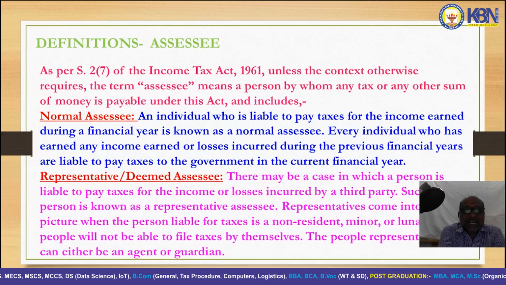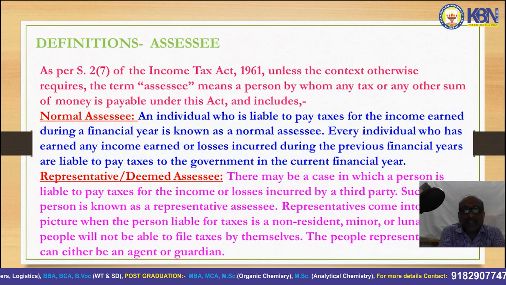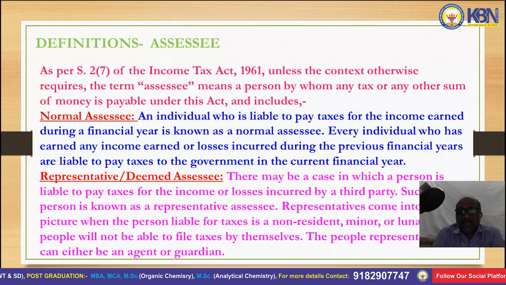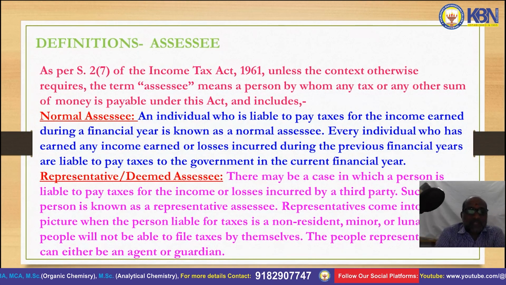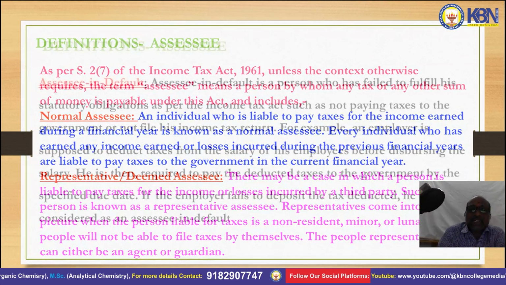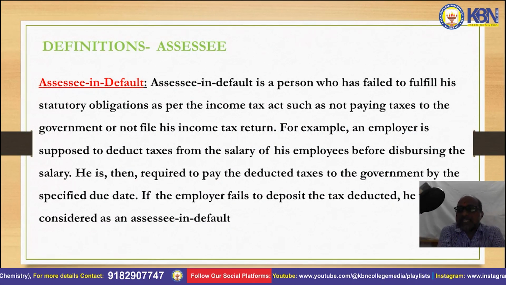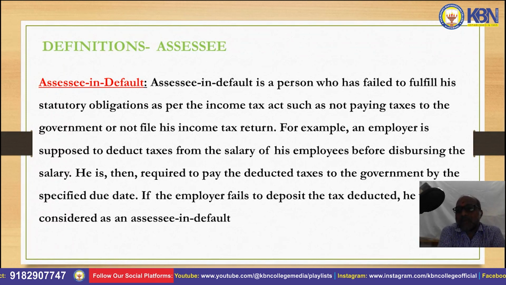Next, a representative assessee or deemed assessee is a person who pays tax on behalf of a third party. This may be on behalf of a minor or on behalf of others. Next, assessee in default. An assessee in default is a person who has failed to fulfill his statutory obligations.